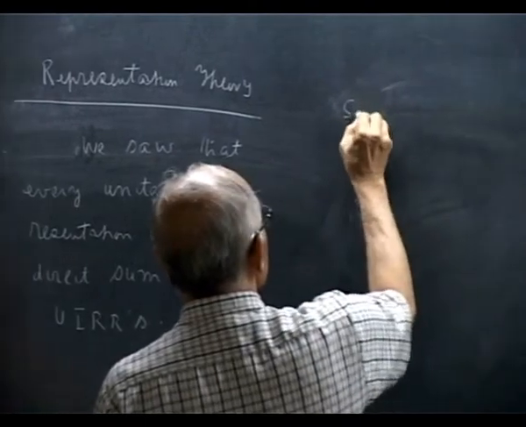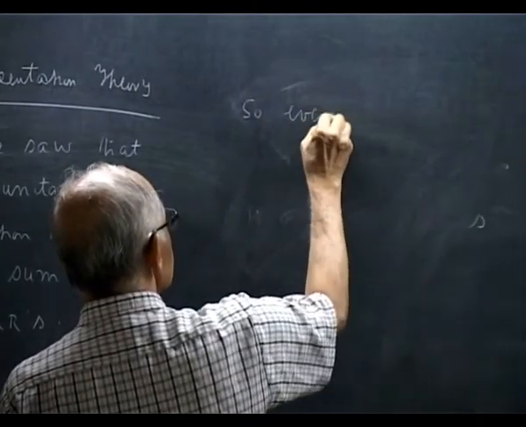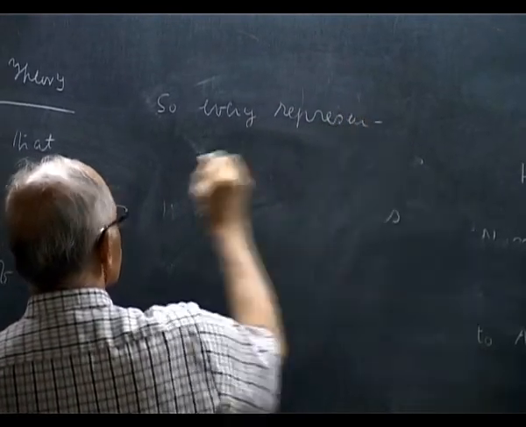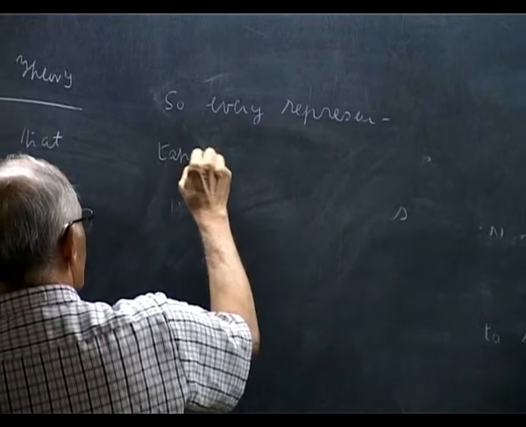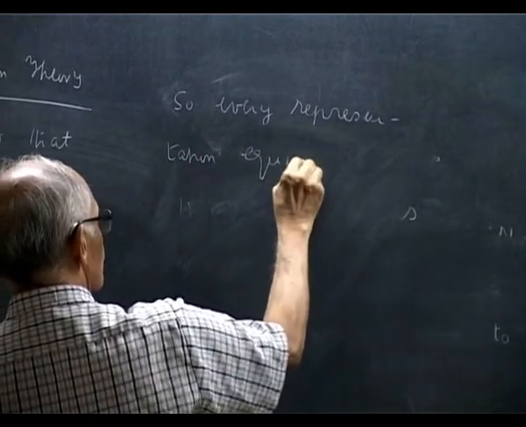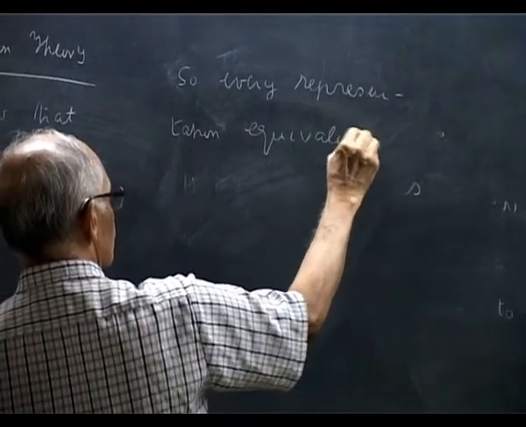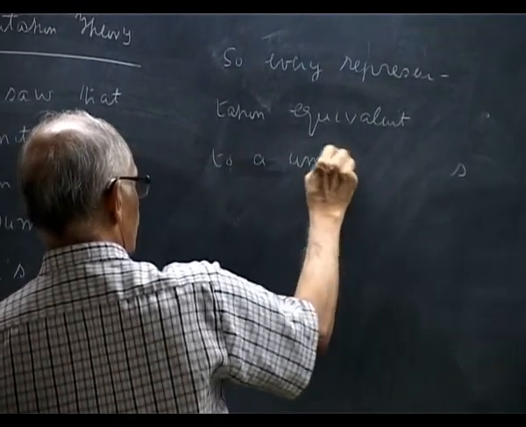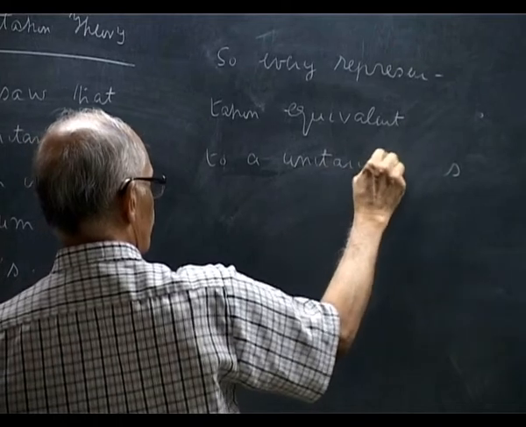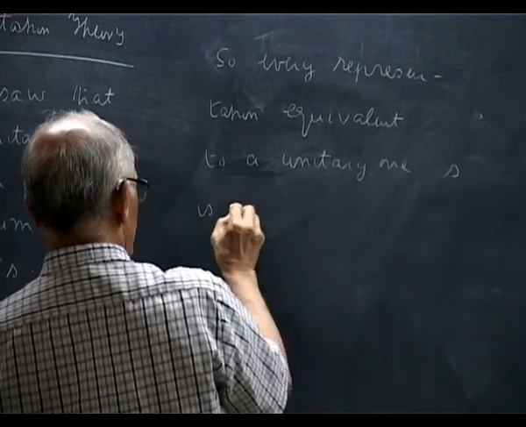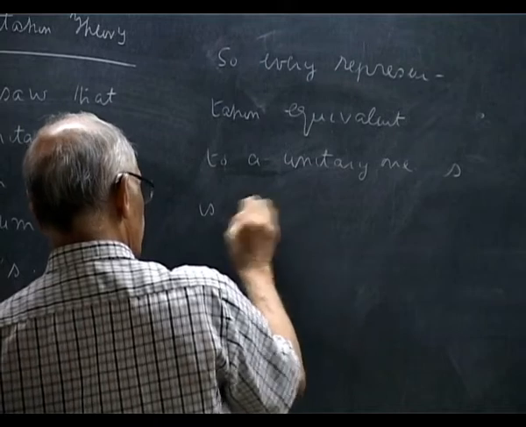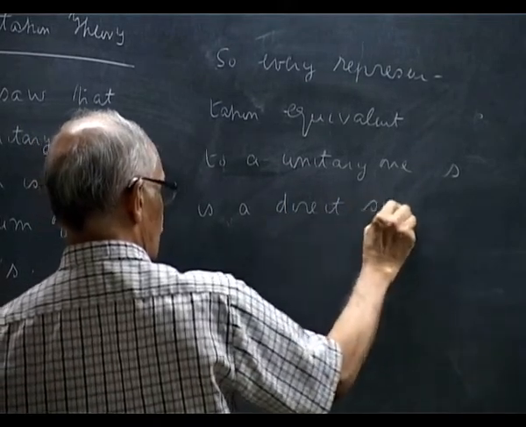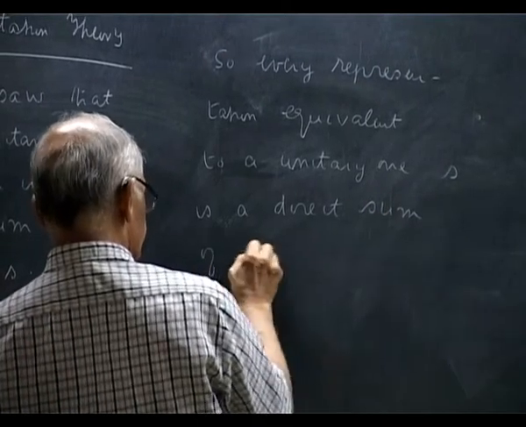So every representation equivalent to a unitary one is reducible into a direct sum of irreducible representations.